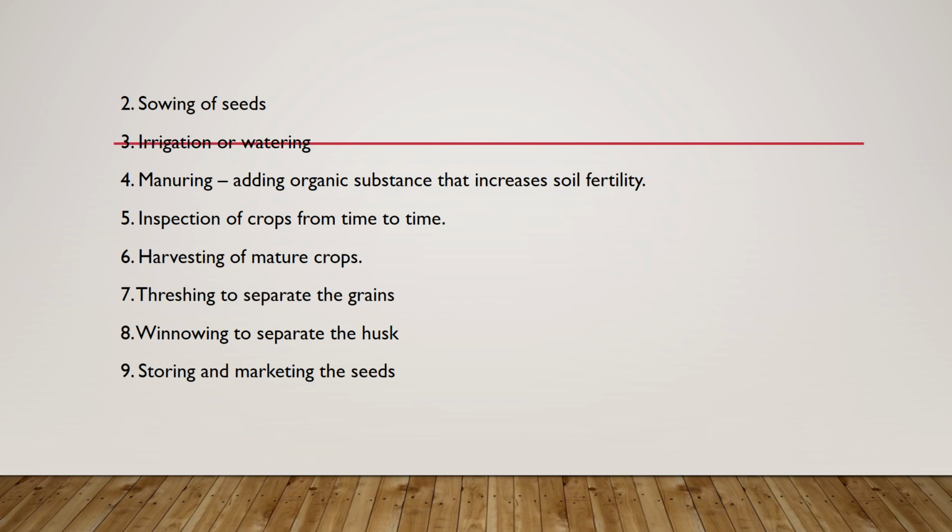Now winnowing to separate the husk, which will be useful for animals or other tasks. Now storing and marketing. Finally, a farmer has to store and market these seeds, so this will be provided to each and every person.